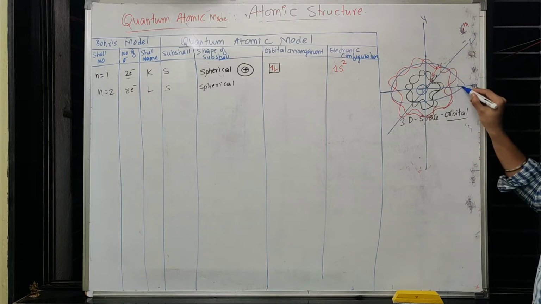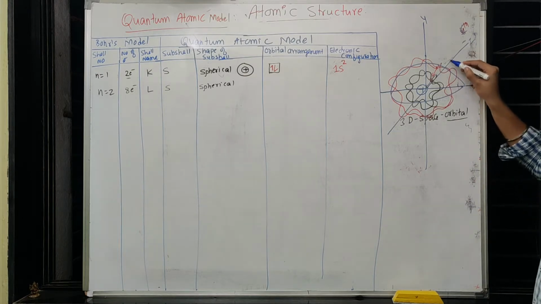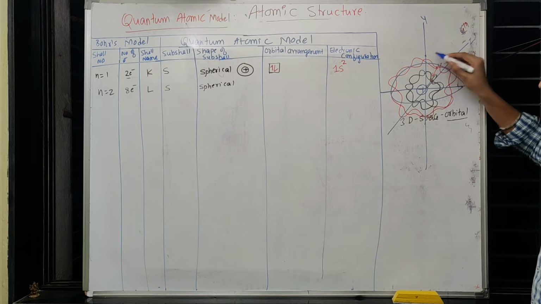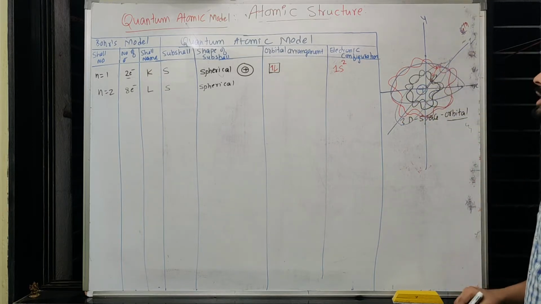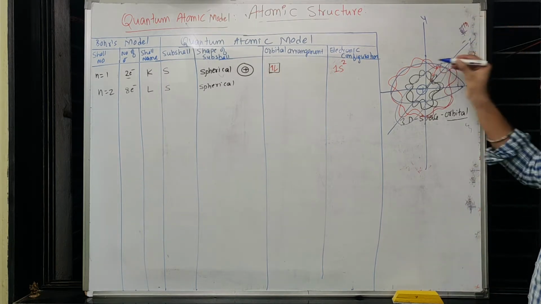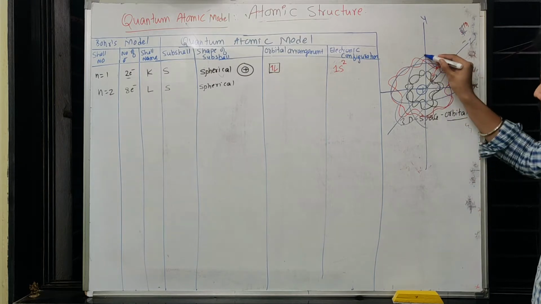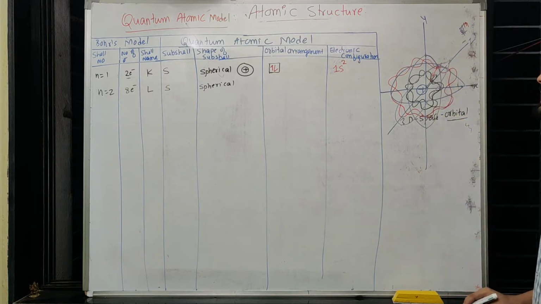Let us say after filling one electron in the x-axis, now it is going to the y-axis or z-axis, any axis is fine. So I'll keep z, so one more electron will be revolving here like this. The 7th electron will be revolving around the y-axis.